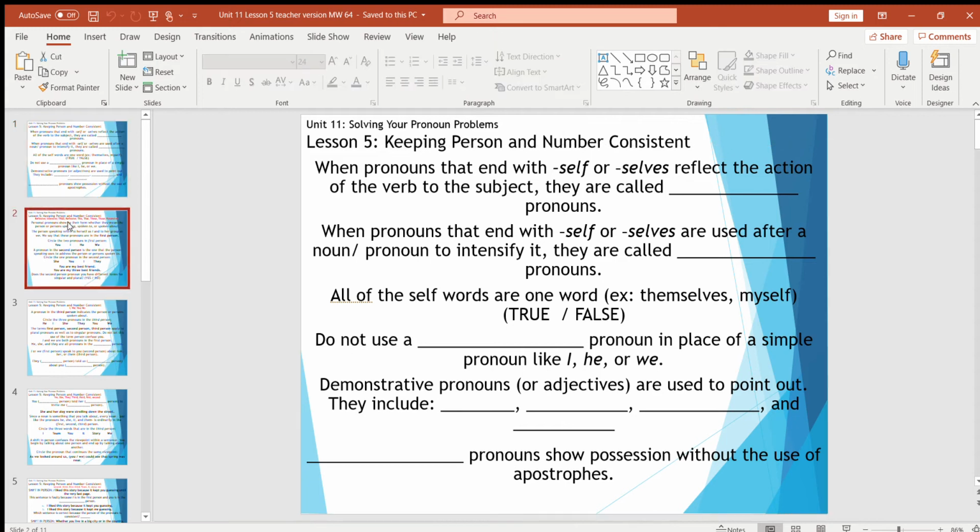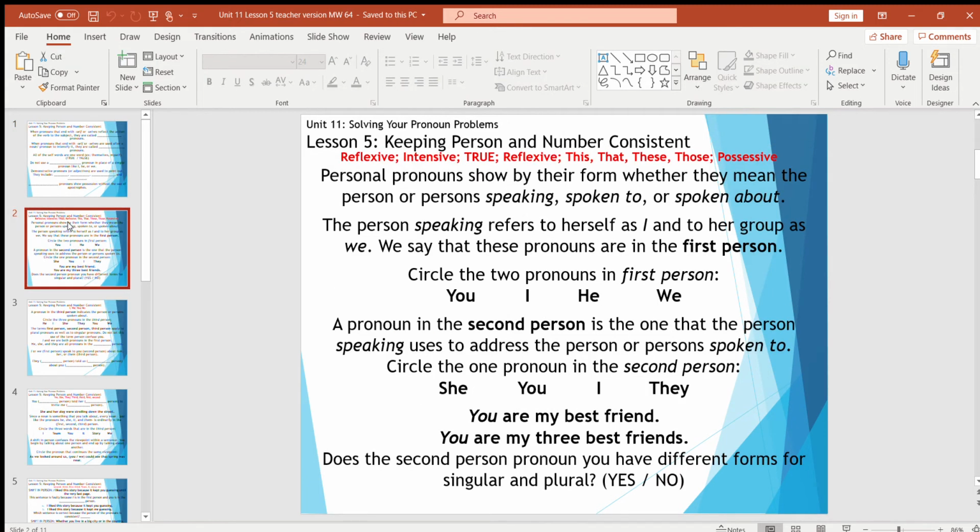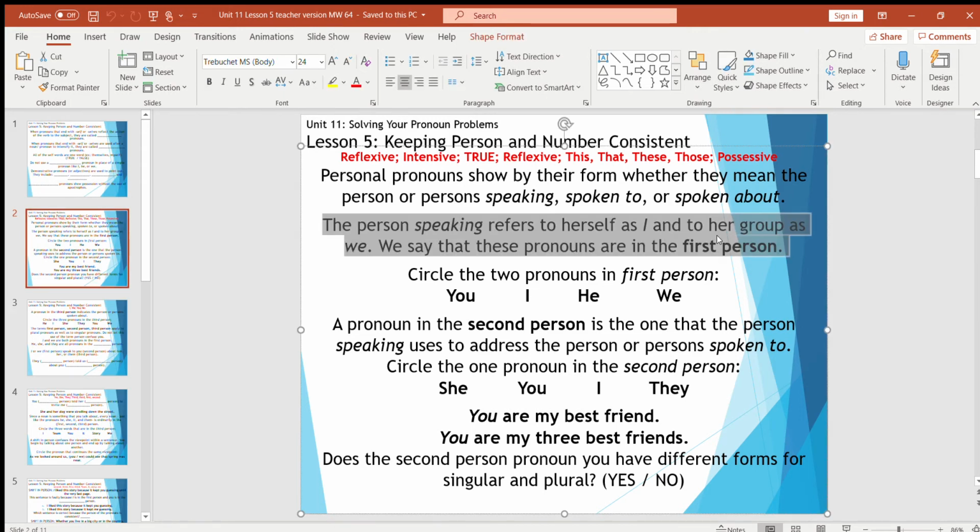possessive pronouns. So personal pronouns show by their form whether they mean the person or persons speaking, being spoken to, or being spoken about. So the person speaking refers to herself as I and to her group as we. So we say that those pronouns are in the, circles I highlight, the first person perspective. So of you, I, he, and we, what are the 2 pronouns that are in the first person? I, because you refer to yourself as I, and when you're in a big group, we.